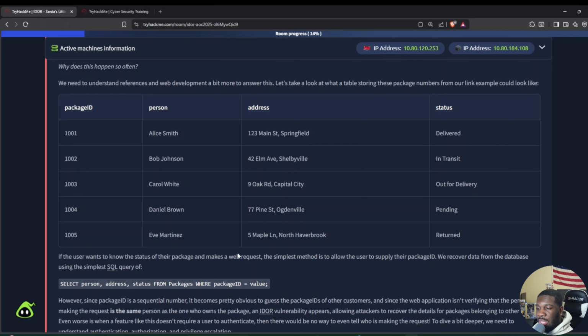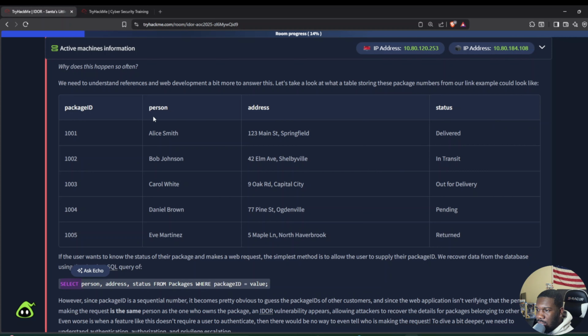If you want to know the status of your package, you're going to make a web request, and then it's going to ask you to put your package ID in. And then when you put in your package ID, the website is going to get the status of your delivery from the database. The query that is being sent to the website is this.